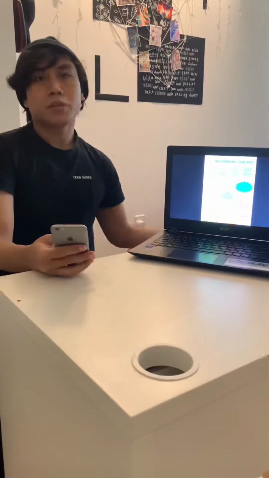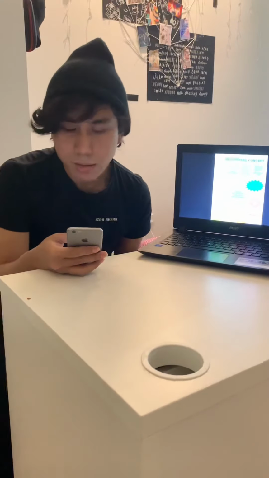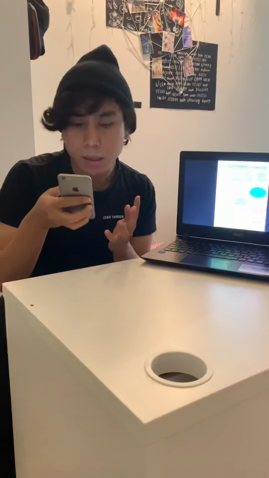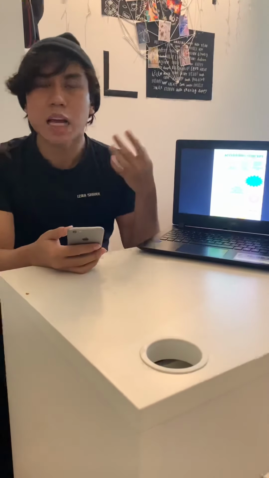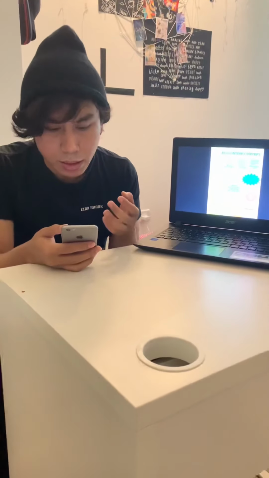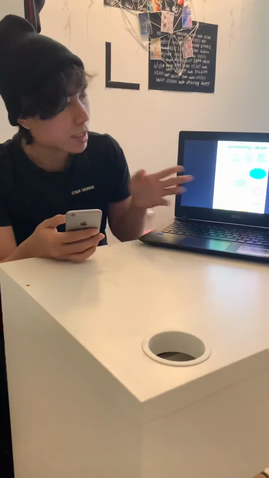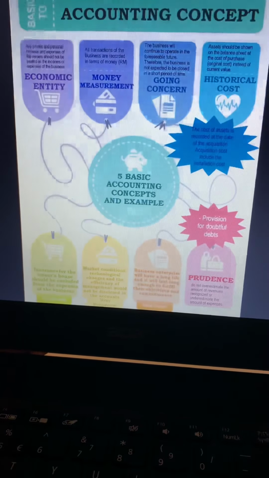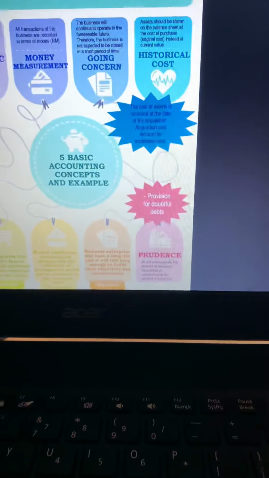Okay, now let's move on to the last basic accounting concept that I will present. It is prudence. Prudence is basically to help in the minimization of losses. It helps to not overestimate or underestimate the financial risk of the company. As in the poster in my laptop, it shows that the meaning of prudence is do not overestimate the amount of revenues recognized or underestimate the amount of expenses.